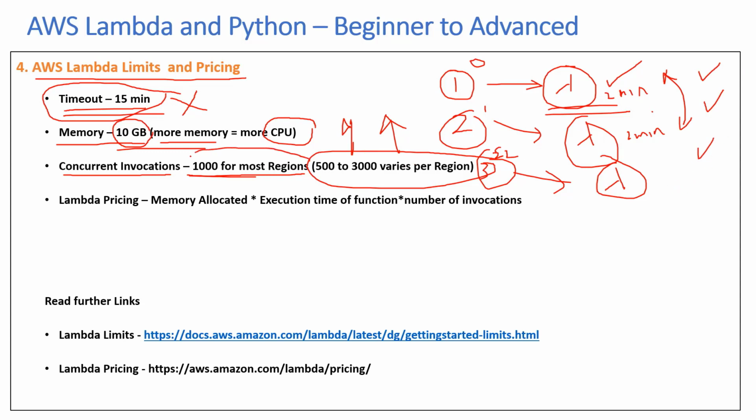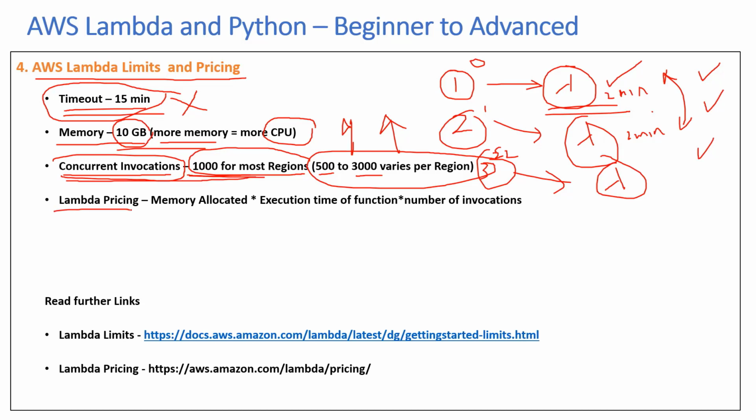So that limit is around 1,000. It varies from region to region; some regions have 500, some 1,000. That is something you need to keep in mind. If you have more than 1,000, say 2,000 or 5,000 invocations per second at any point in time, then you need to think about whether Lambda function is the right service for you.